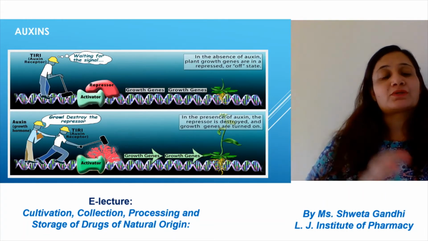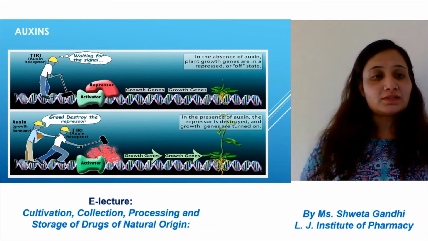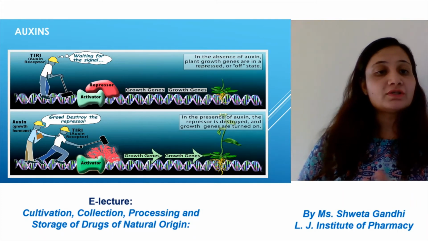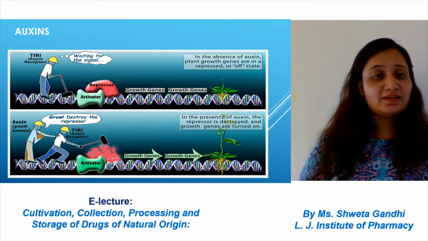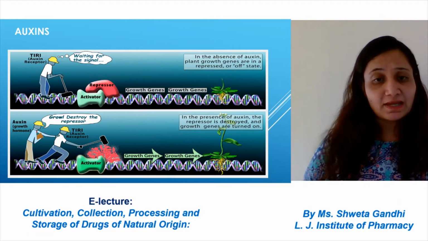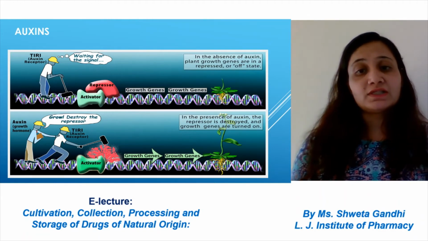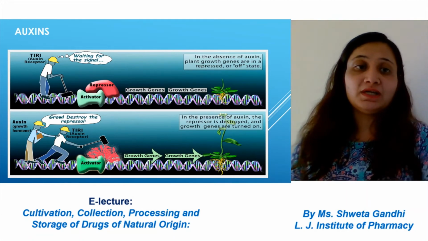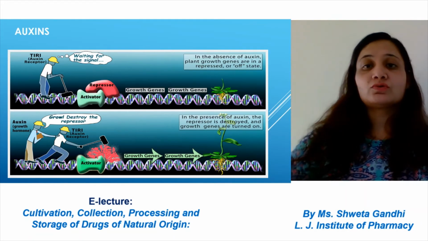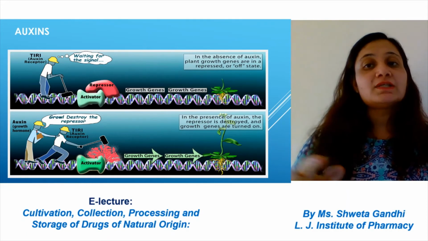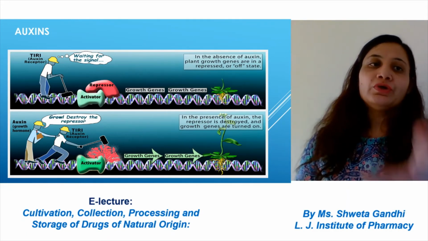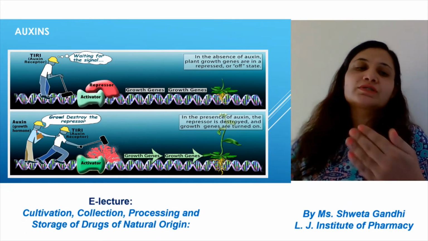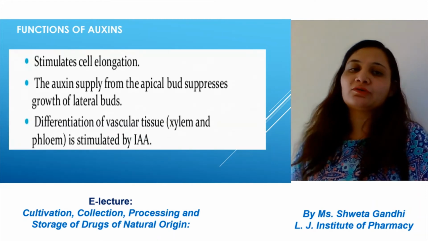Now this pictorial diagram will clear your concept. In the presence of auxin, the repressor is destroyed and growth genes are turned on. Here, the repressor is not destroyed, so in the absence of auxin, the growth genes will not grow. So this is an example of how auxin, the plant growth hormone, plays its role.